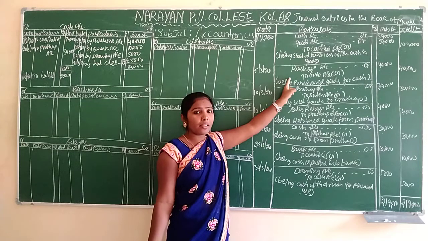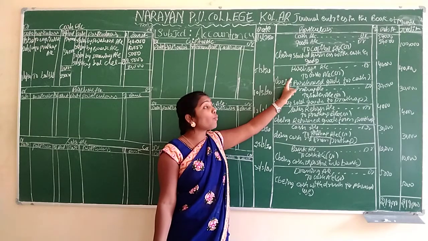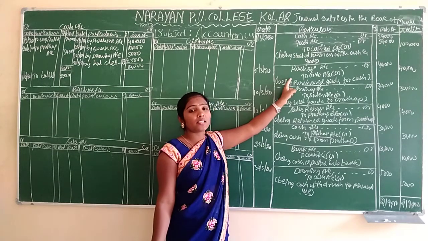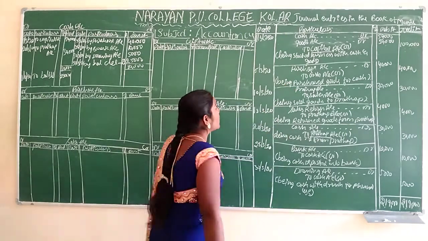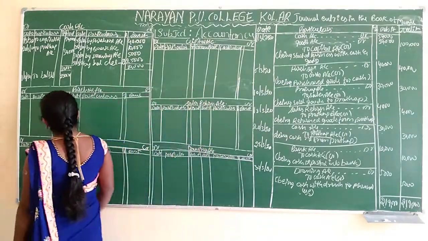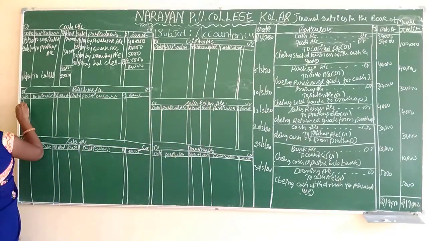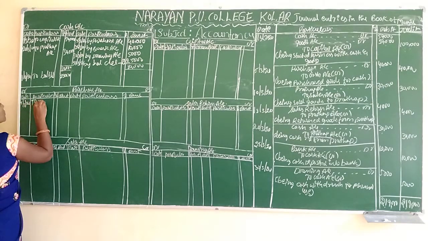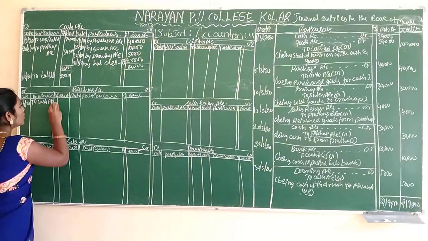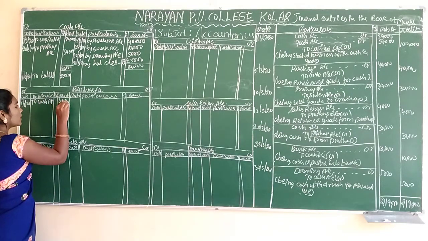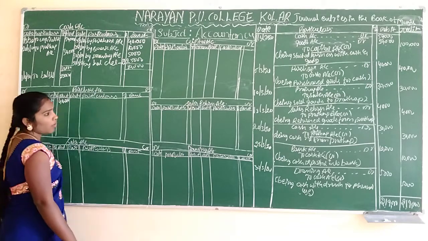Opposite of the purchase account, what is there here? Cash is there. Same thing we have to record. What's the date? 5/3/2020 to cash account. How much is there? 40,000 rupees.